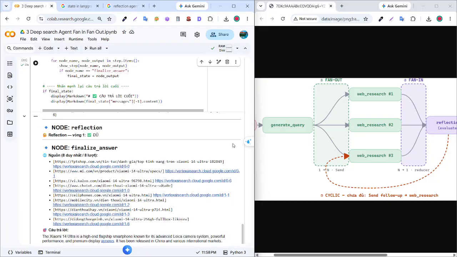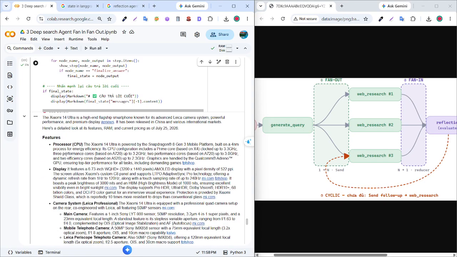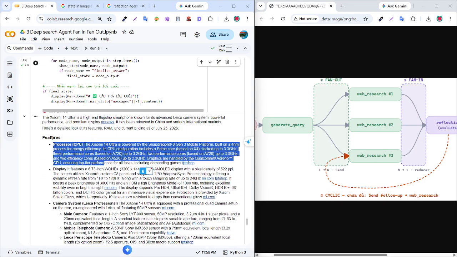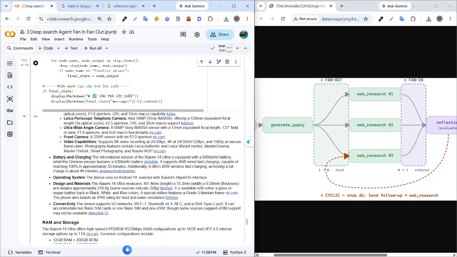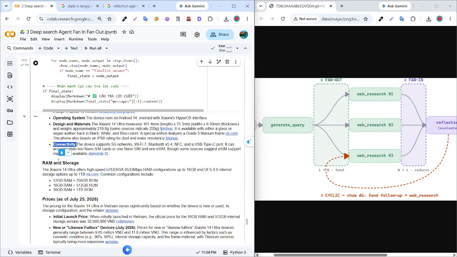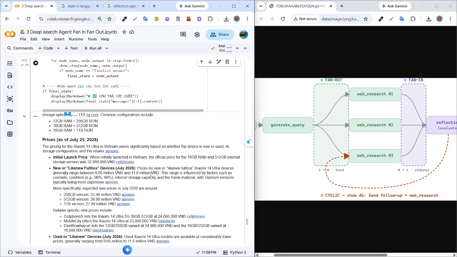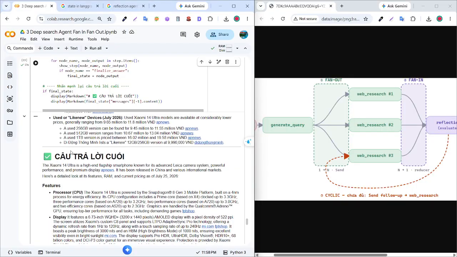The reflection will evaluate the AI answer about the features, you can see here: battery, operating system, design, connectivity, RAM, storage, and price. And the final answer will answer for me about the Xiaomi 17 Ultra as of July 25, 2026.